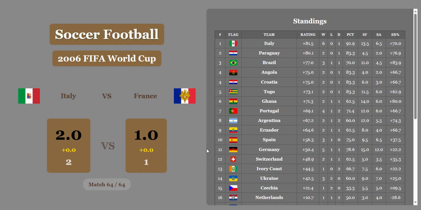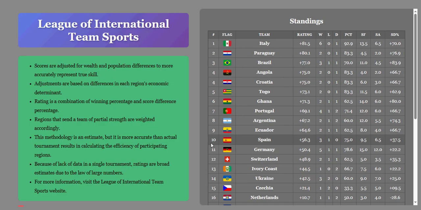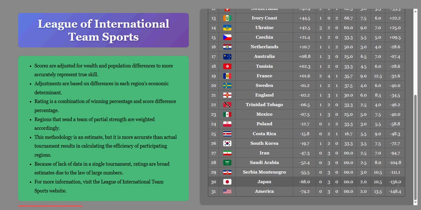Italy first, Paraguay second, Brazil third, Angola and Croatia tie in fourth, Togo fifth, Ghana sixth, Portugal seventh, Argentina eighth, Ecuador ninth, Spain 10th. Honorable mention to Germany and Switzerland. Last place America, second to last Japan, and Serbia and Montenegro had a terrible tournament, finishing right below Saudi Arabia.